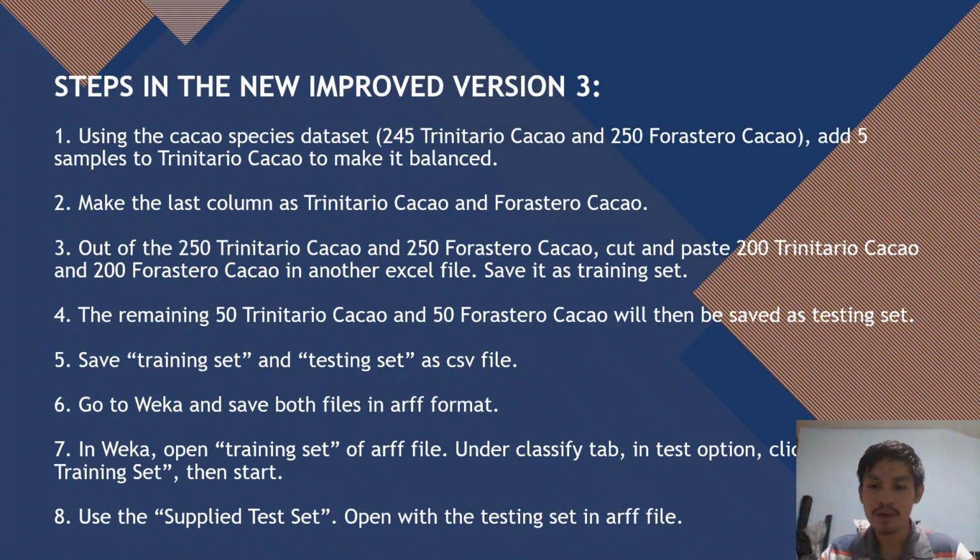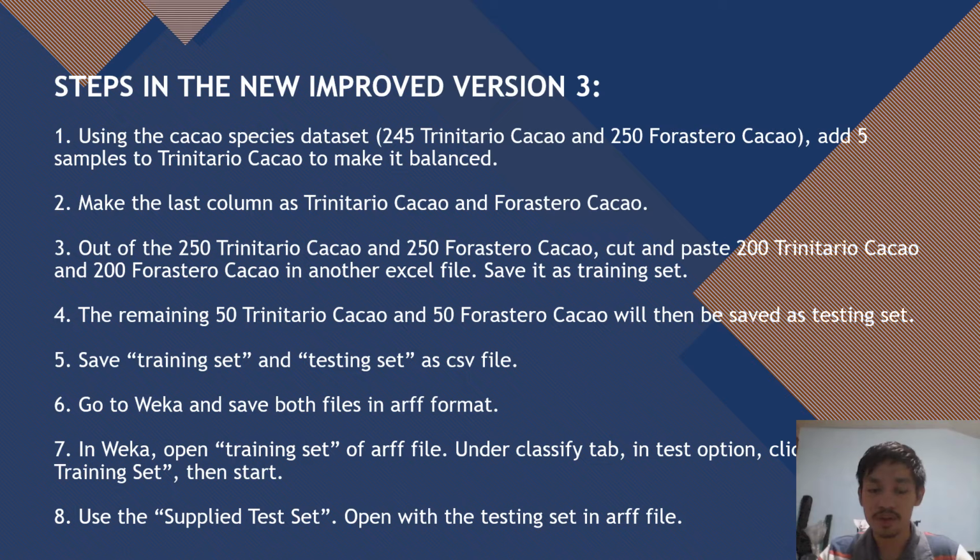So, how to do the new improved file? So here are the steps. It only takes 8 steps to accomplish the new improved file version 3 of quiz number 1. Steps in the new improved version 3. First is using the cacao species dataset, 245 Trinitario cacao and 250 Forastero cacao, add 5 samples to Trinitario cacao to make it balanced. Make the last column as Trinitario cacao and Forastero cacao.